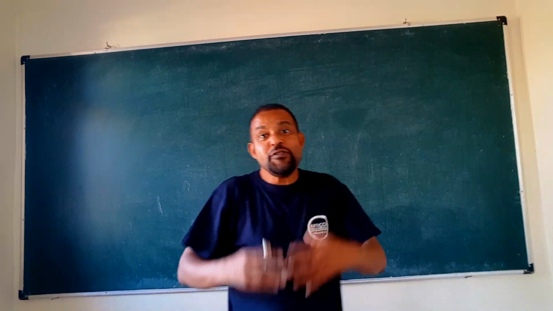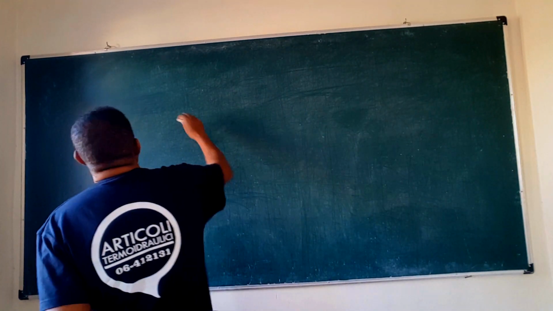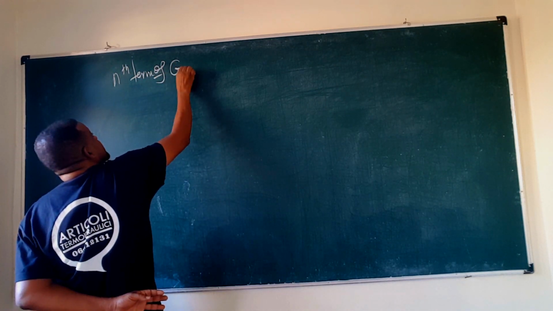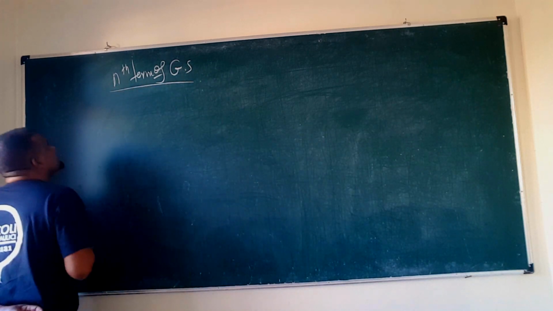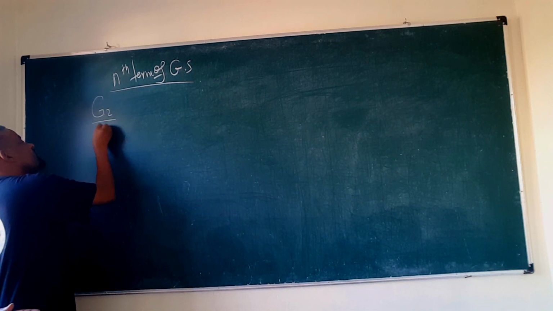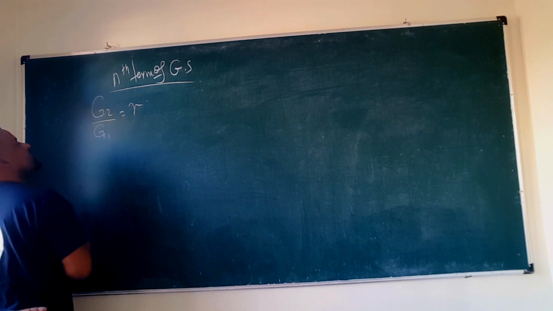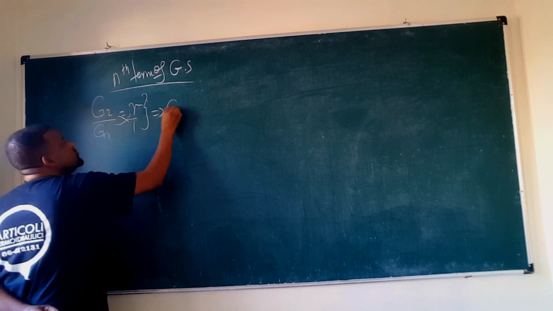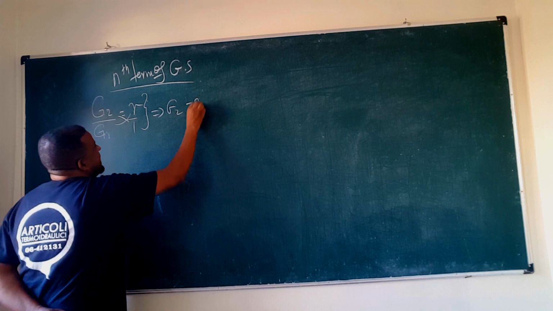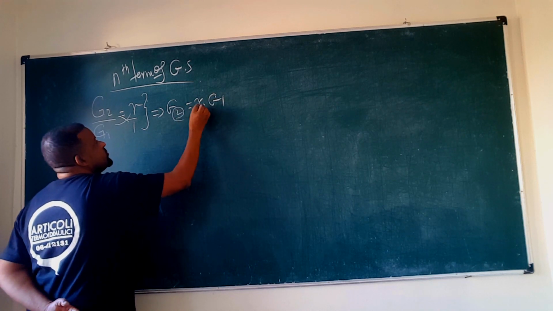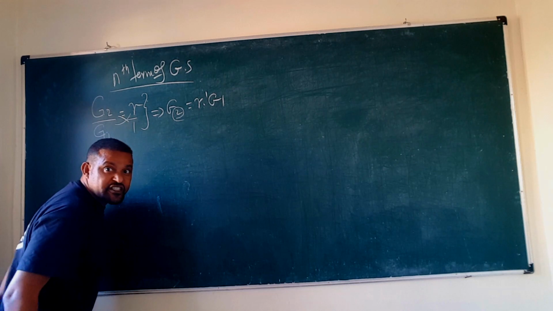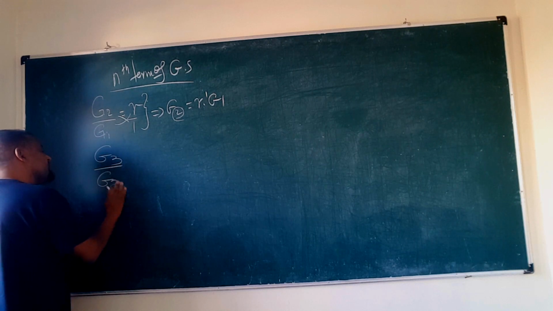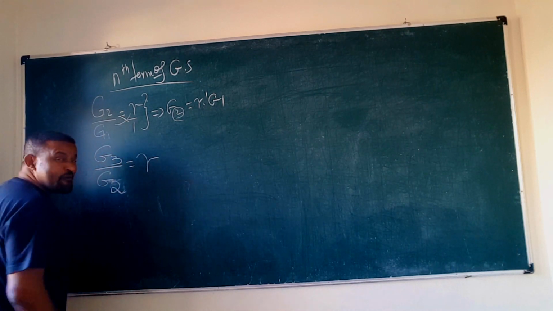Good. So let's find the nth term of a given geometric progression or sequence. Look, G2 over G1 is the common ratio R. Cross multiplying, G2 equals R times G1. Notice that here, with 2, the power of R is 1. Then G3 over G2 is still the common ratio.